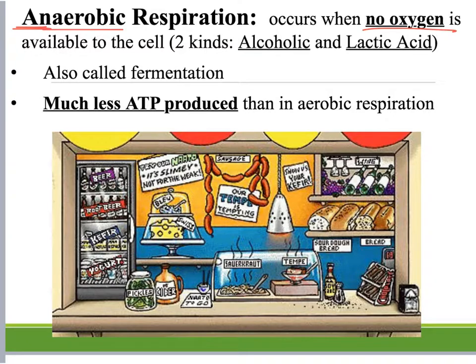And so it goes through either one of 2 types of respiration, which is alcoholic or lactic acid. So there are 2 types of anaerobic respiration, alcoholic and lactic acid. These are also called fermentation. And when this happens, we get alcohol or lactic acid produced. The problem, though, is that when there is no oxygen present, we get a lot less ATP as a result. And so these are not very efficient when it comes to getting as much energy as needed.